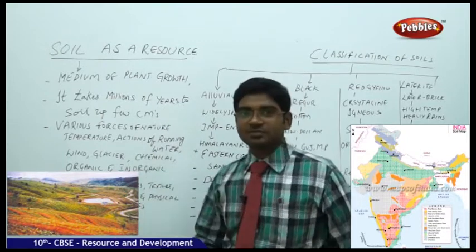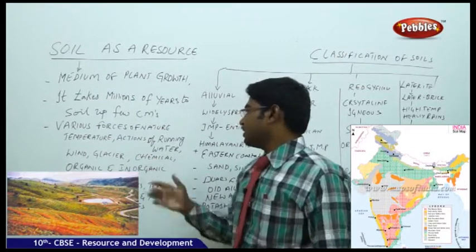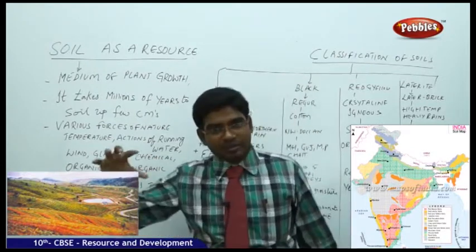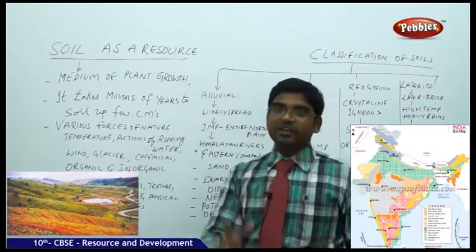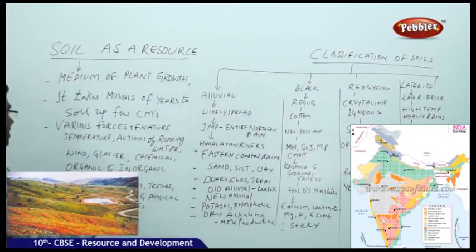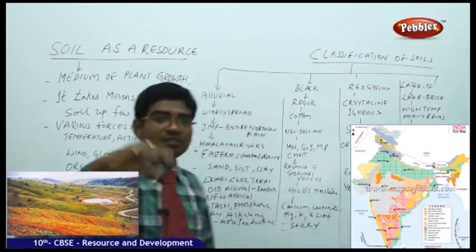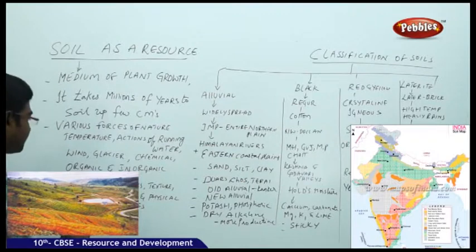We have glaciers, which, when they move down, take the entire mud. Chemical organic compounds also take soil, and inorganic compounds also take the soil. Everybody will take the soil along with them. So there are different forces in nature itself which make the soil tend to move from one place to another.